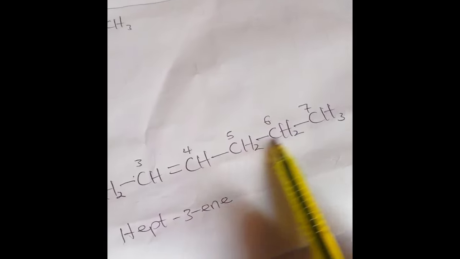So I have 4 carbon atoms before the double bond. Obviously, starting from here will give us a lower count to where we have the double bond. So numbering should start from this end. That's what rule number 2 is saying: start your numbering from the end that is closer to where you have your double or triple bond.